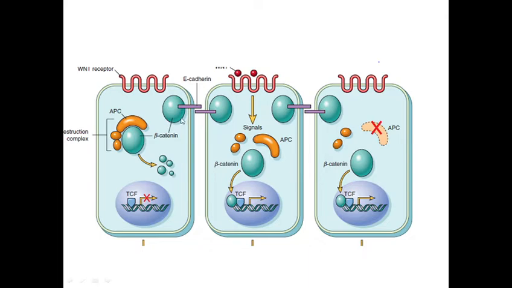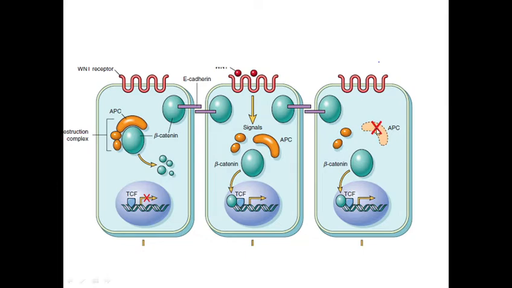Okay, coming back to beta-catenin, in the absence of the Wnt signaling pathway, the APC will destroy the beta-catenin. Beta-catenin found in the cytoplasm is destroyed by the APC complex in the absence of Wnt signaling. Suppose this Wnt signaling pathway is active, then the APC cannot destroy the beta-catenin. So the beta-catenin goes to the nucleus, binds the transcription factor and causes increased cellular proliferation.